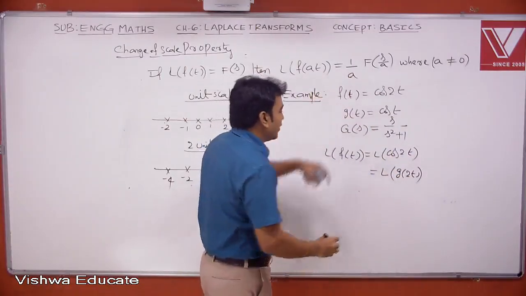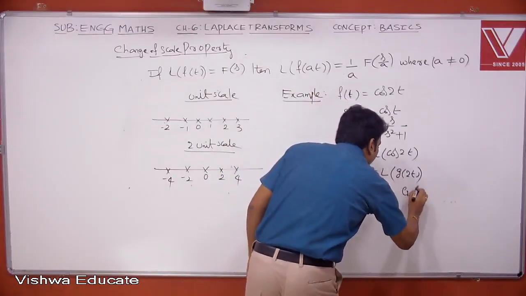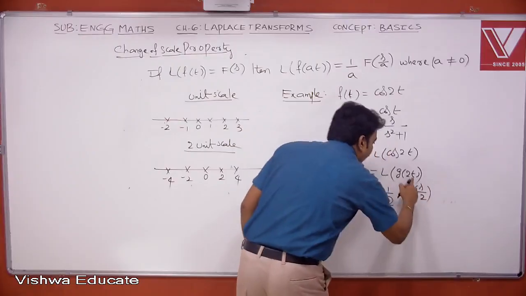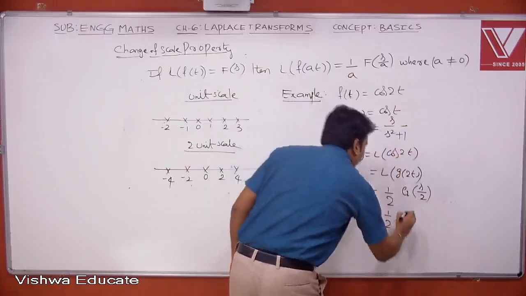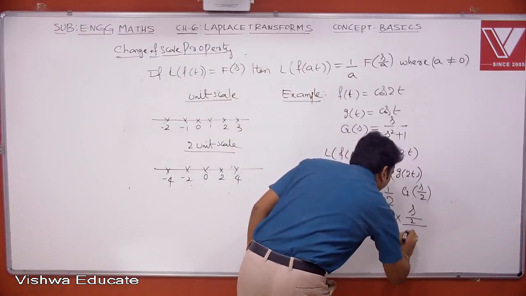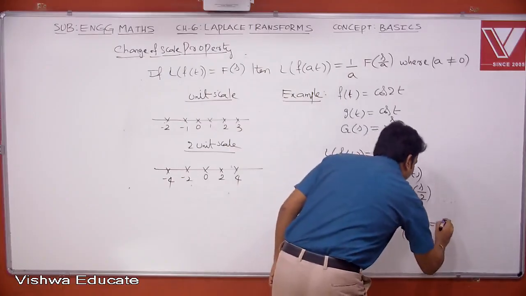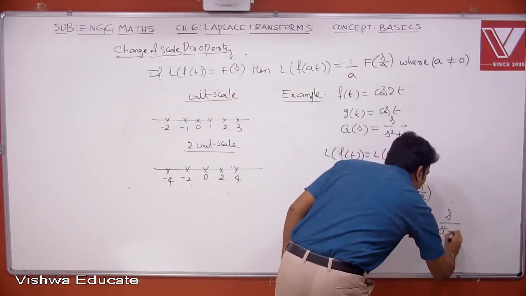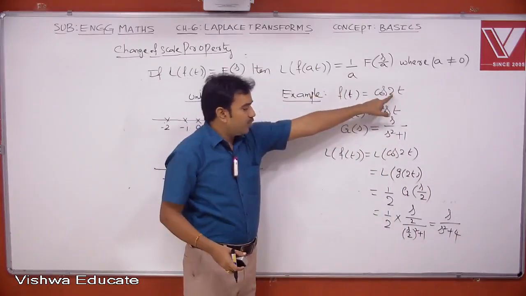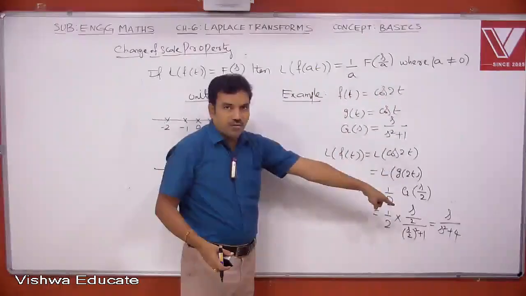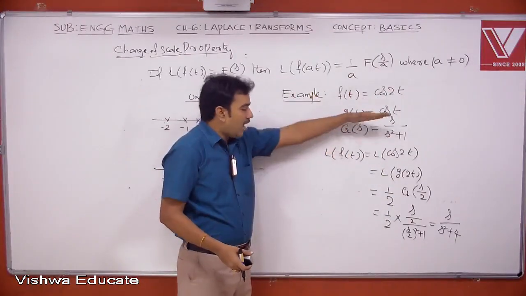Now you can apply this. This is nothing but 1 by a into G of s by a. Here a value is 2. So therefore this is 1 by 2 into, replace s by s by 2. So s by 2 divided by s by 2 whole square plus 1. You can simplify this. You will get s by s square plus 4. We know that Laplace of cos 2t is s by s square plus 4. Just to get the result by using the change of scale property, I found it like this.